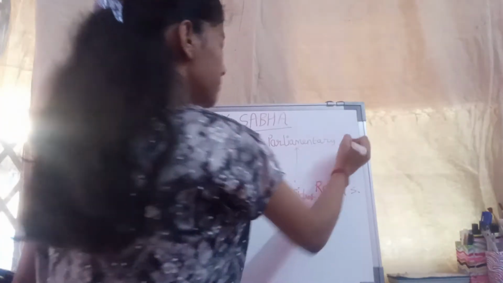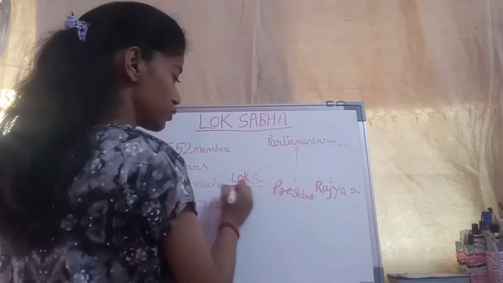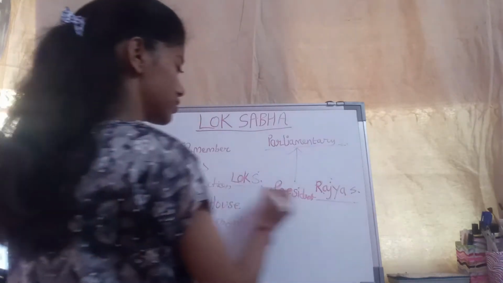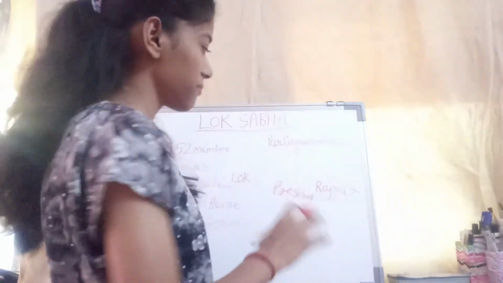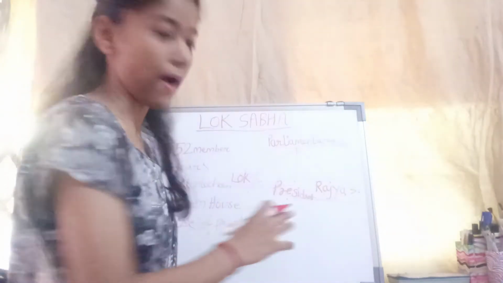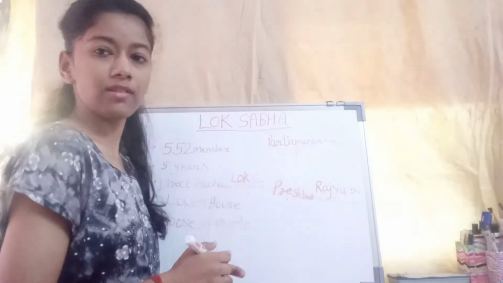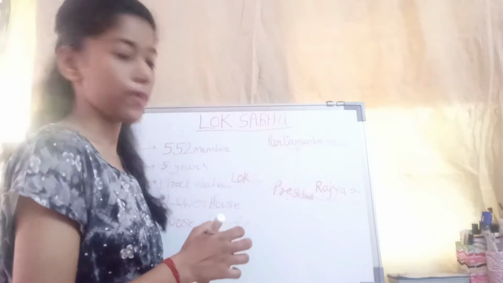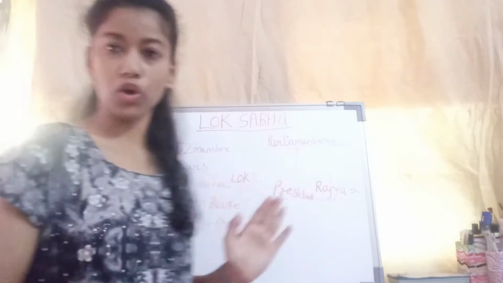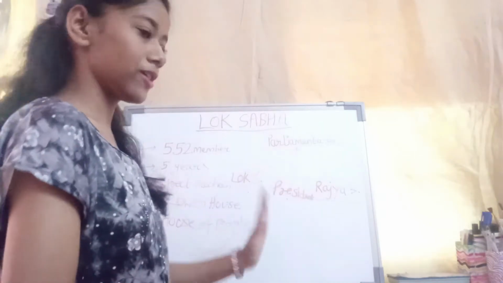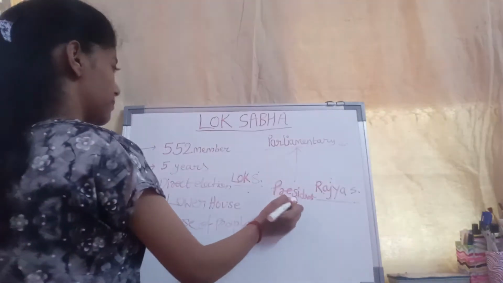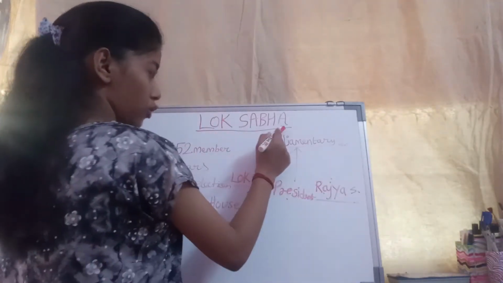And in the parliamentary system we have two divisions, that is Lok Sabha and Rajya Sabha. The President is not a member of any house, he is just a part of this parliamentary system. Without the signature of the President on any bill, the bill cannot become a law. So he is not a member, he is just a part of Parliament. So let's talk about the Lok Sabha.